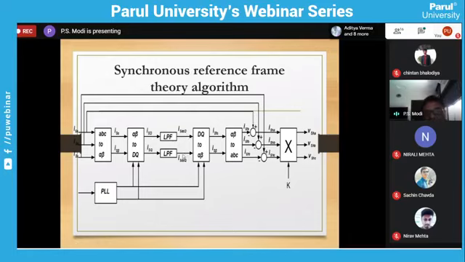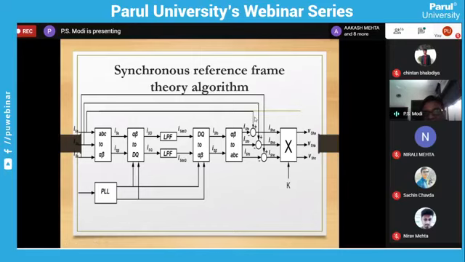Again we convert from DQ to alpha beta, and again from alpha beta to ABC. So this is the reverse transformation, the Park transformation. These are all related to only the fundamental component, while here we have the fundamental as well as harmonic components. This is the total component, containing fundamental as well as harmonics. From this algorithm we separate out the fundamental component. From the total component, we used the LPF, which allows only the fundamental component. So ABC is related to the fundamental component.